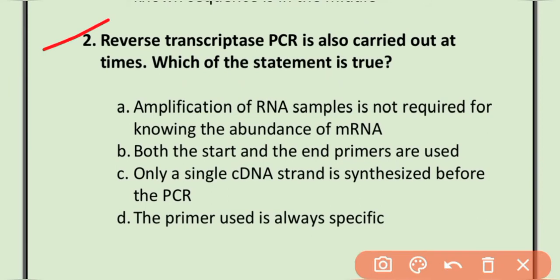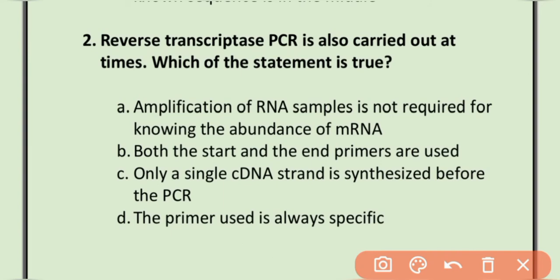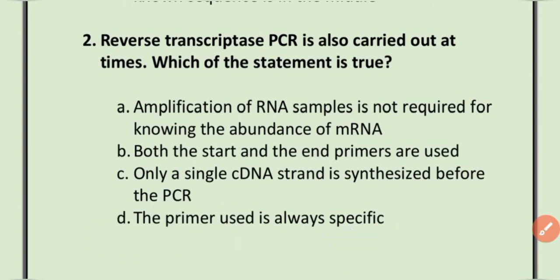MCQ 2. Reverse transcriptase PCR is also carried out at times. Which of the statements is true? A. Amplification of RNA sample is not required for knowing the abundance of mRNA. B. Both the start and end primer are used. C. Only a single complementary DNA strand is synthesized before the PCR. D. Primer used is always specific. The correct option is option D. The primer used is always specific.